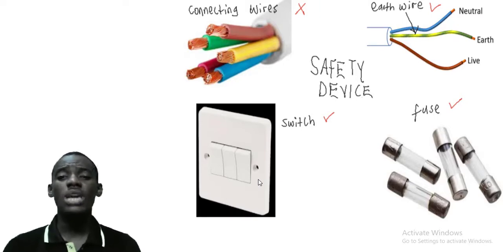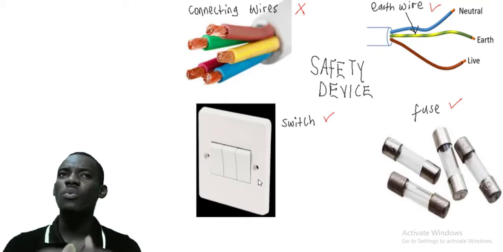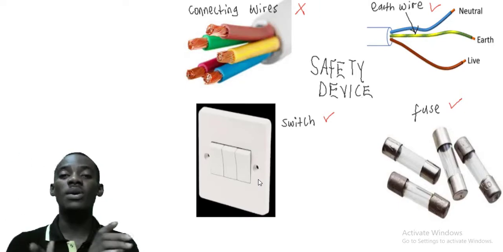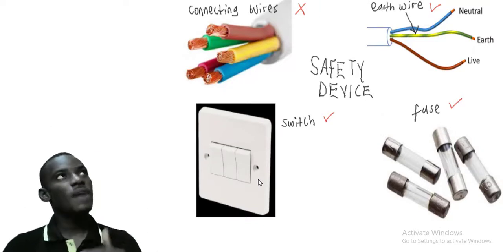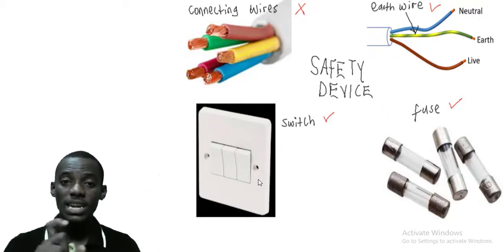Then the switch: if any electric installation is malfunctioning, you can just switch it off. Switch can also protect. You can switch it off at any time. It's for protection. Then fuse also is installed in some devices. The work of the fuse is that it will monitor the flow of current. If the current is too high, the fuse will just trip. It will explode, or it will get damaged. So if I have a television, or anything in my house, and there's a fuse in it, the function of that fuse is to check current.